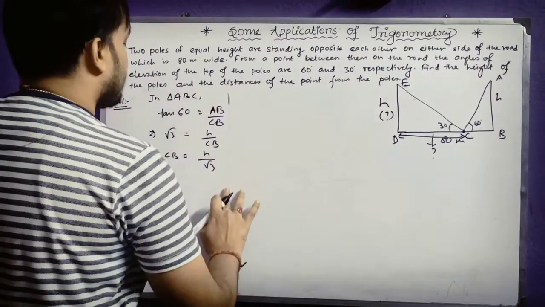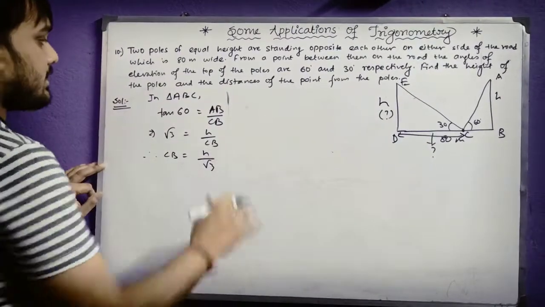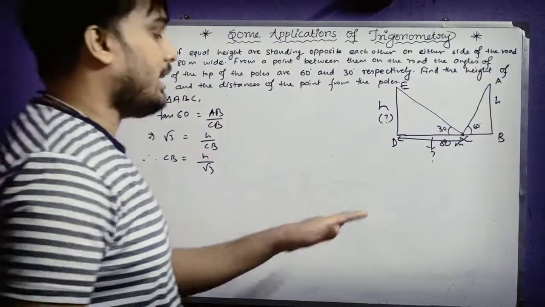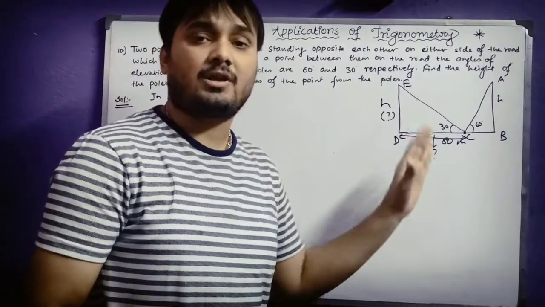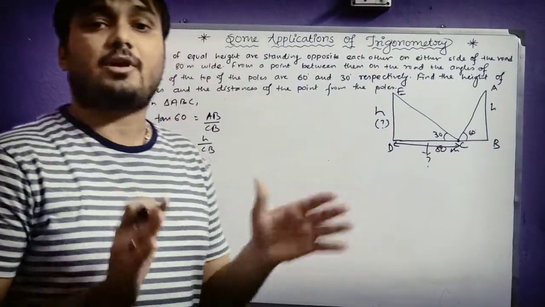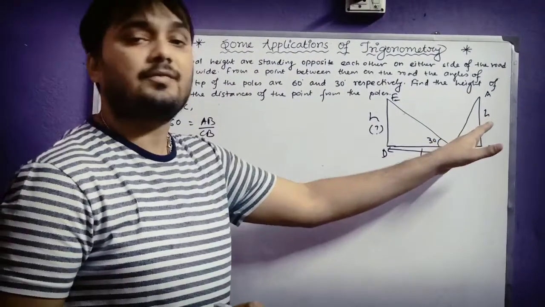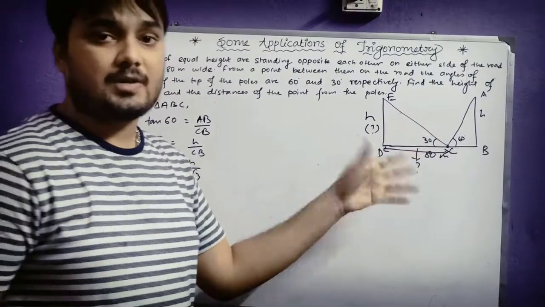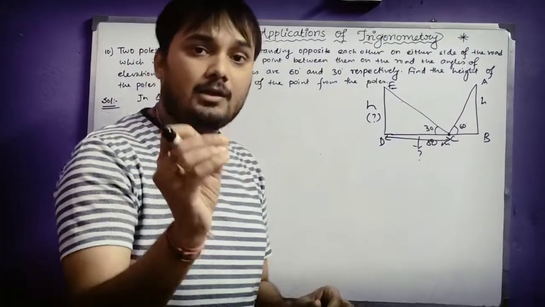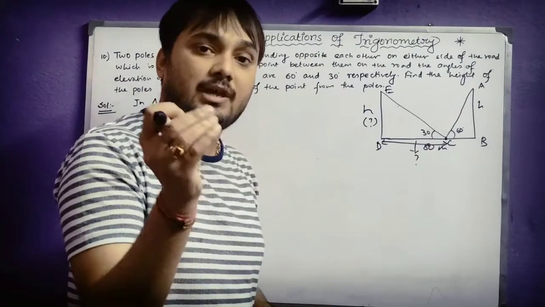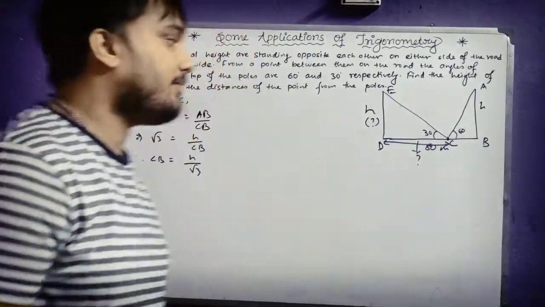Now let us take the other triangle. Just keep in your mind that in order to solve these kinds of questions, you have to take the two triangles. Both the triangles you have to take. Now it's up to you which triangle you want to take first. You can take this one first and this one later on, and vice versa, no problem with that. But from one triangle you will find one thing, and that you will substitute in the second triangle. You will definitely get the answer.